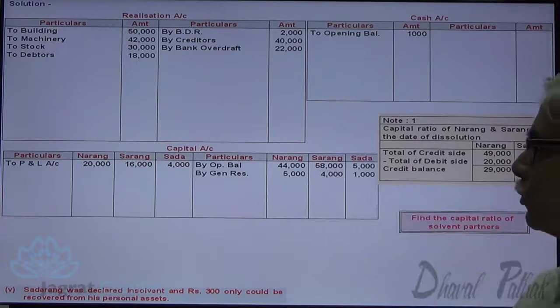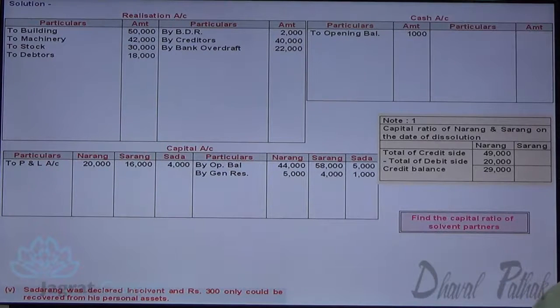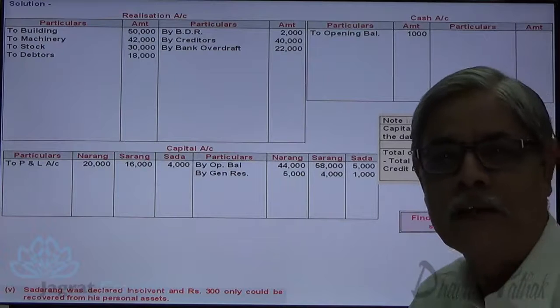Same way I want to work out for Sarang. 58 plus 4 is the total of credit. From that 16,000 is deducted. So the balance of capital account of Sarang is 46,000. So 29,000 and 46,000 is the capital that existed on the date of dissolution.